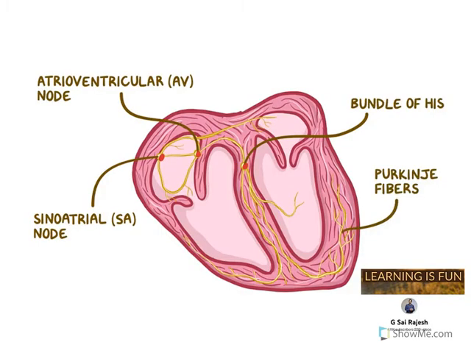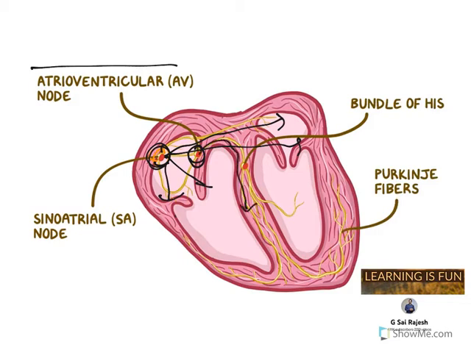So this is what I just explained. SA node is where the signal initiation occurs and the signal spreads to the entire atria. Now after this the signal reaches the AV node, atrioventricular node. From there the signal reaches the ventricles, carried by bundle of His and Purkinje fibers. All of them enable the entire ventricles to contract. When the signal reaches the bottom, the signal ends, and again a new signal starts.